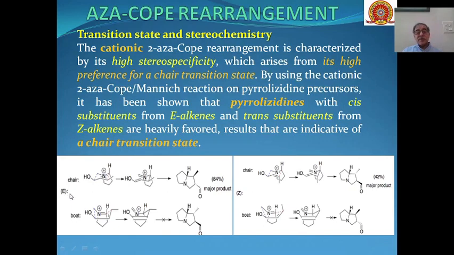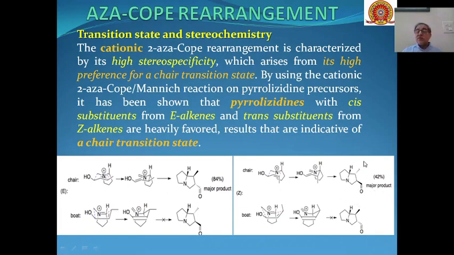You can see over here, our substrate has an E configuration, an E alkene. Then through this transition state, 84% of the major product is formed by the Azacope rearrangement when the transition state is a chair transition state. And when the transition state is a boat transition state, only 16% of this product is formed. Similarly, if we have a Z alkene, then also the major product is formed, 42%.